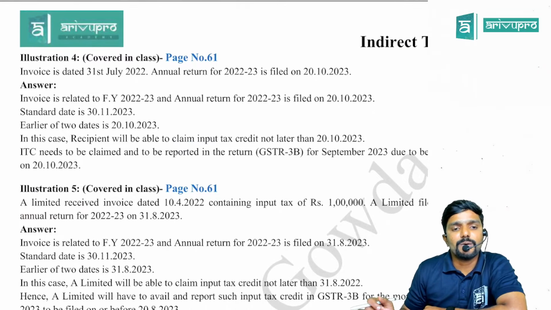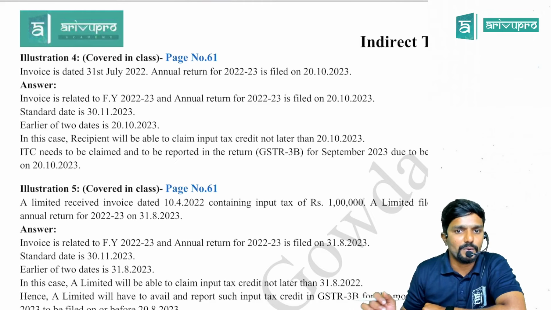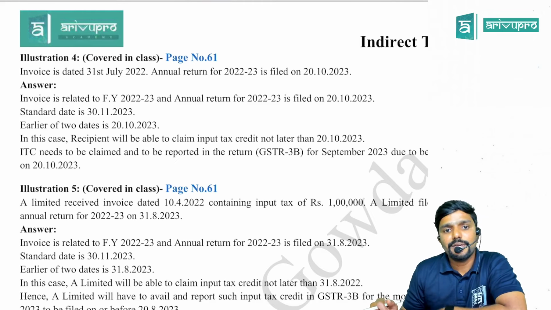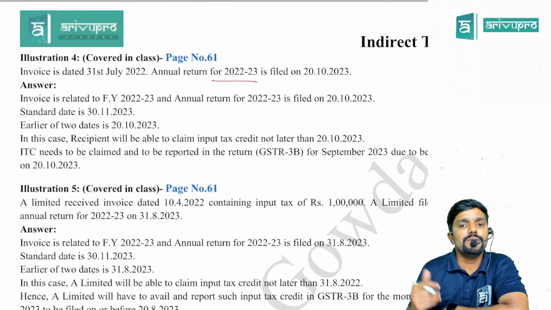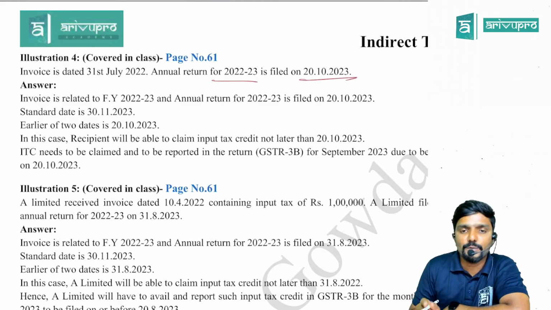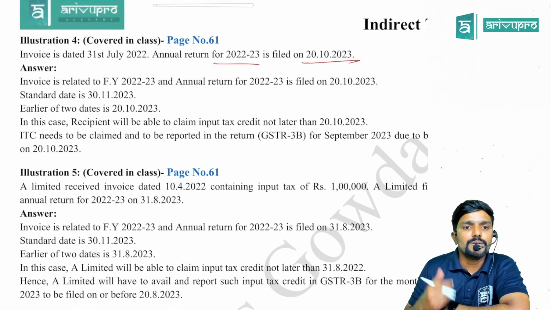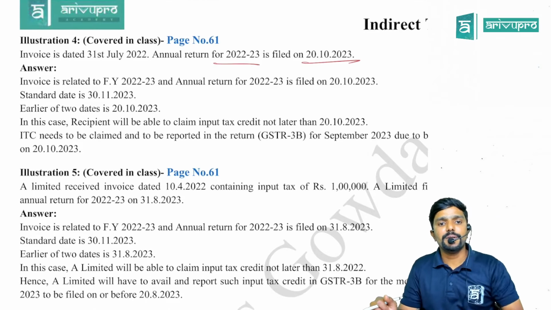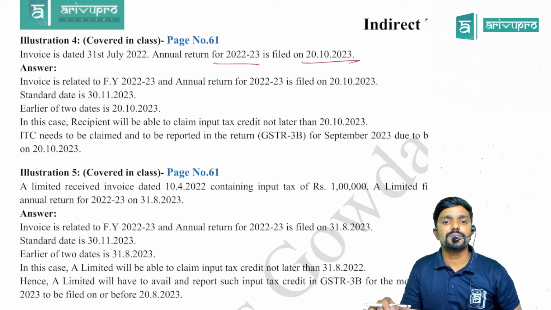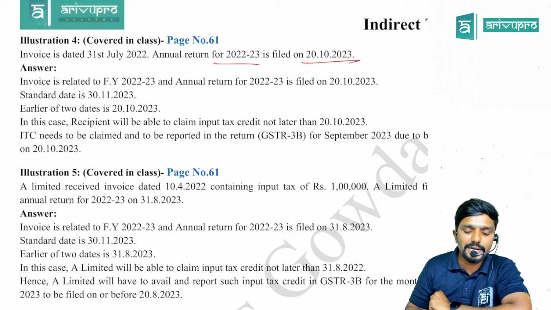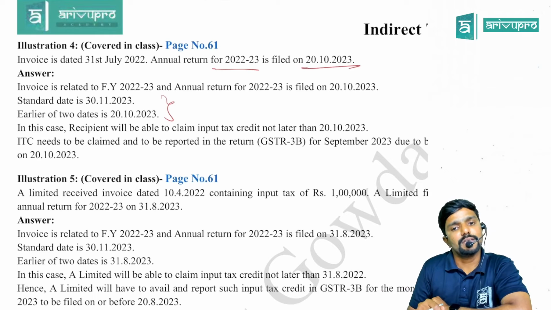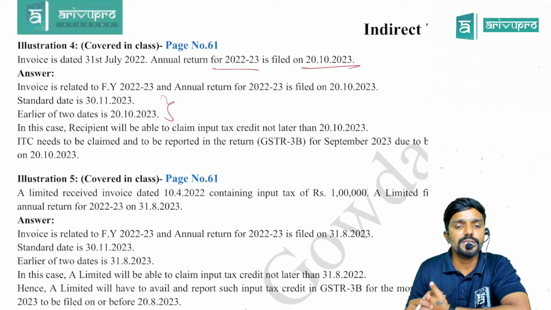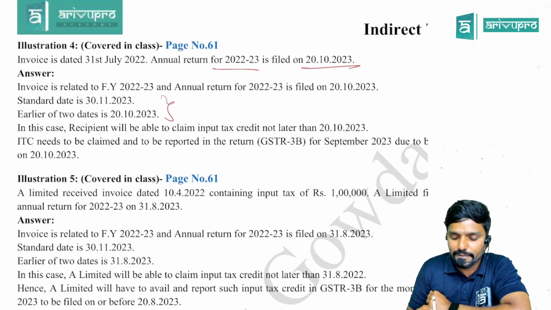The invoice is dated 31st July 2022. So the invoice is related to which year? 22-23. The annual return for 22-23 is filed when? On 20th October 2023. The standard date is 30th November. Comparing the two, whichever is earlier is 20th October. So in this case, the recipient will be able to claim input tax credit not later than 20th October.